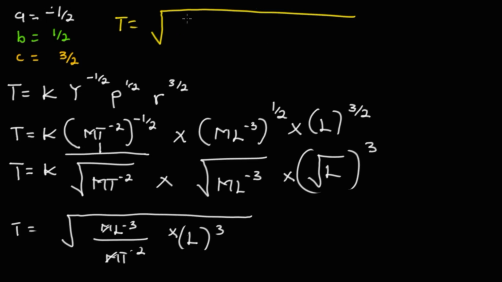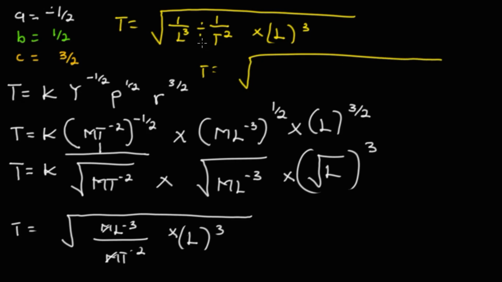So what we're going to have now is 1 over L to the power 3 divided by 1 over T to the power 2, multiplied by L to the power 3. We take an inverse, and we have T equal to the square root of 1 over L^3 multiplied by T^2 over 1, multiplied by L^3.